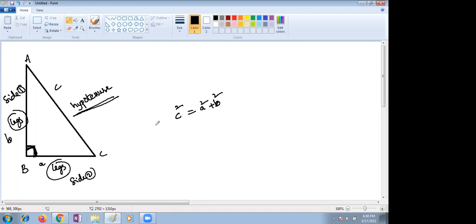Right, according to Pythagoras, the hypotenuse square is equal to the sum of the squares of the other two sides. Suppose you take one side as a square and another side as b square, if you square them and sum those two things, it should be equated to the hypotenuse square. What is the hypotenuse? The side opposite to the right angle. Right.